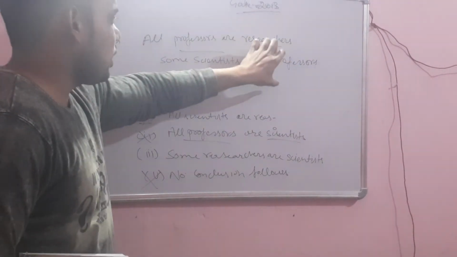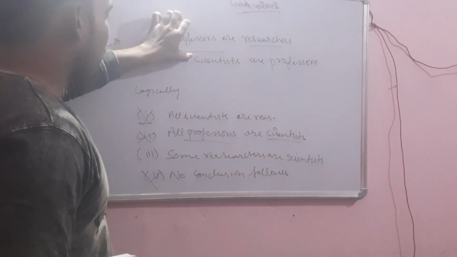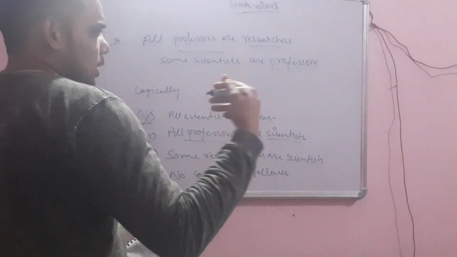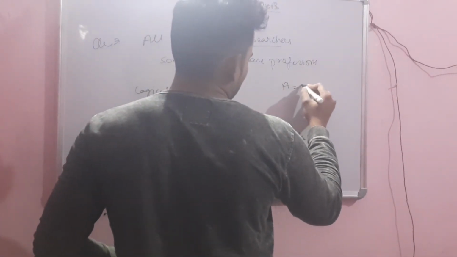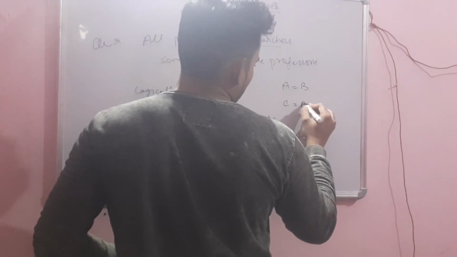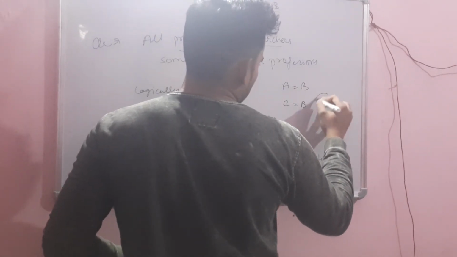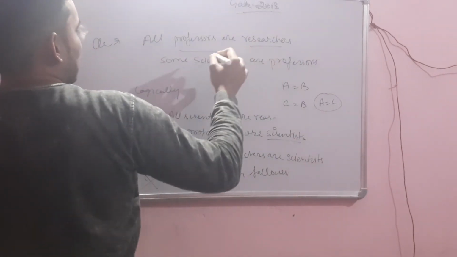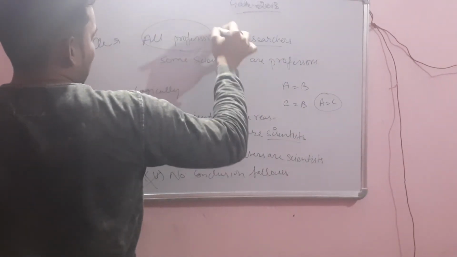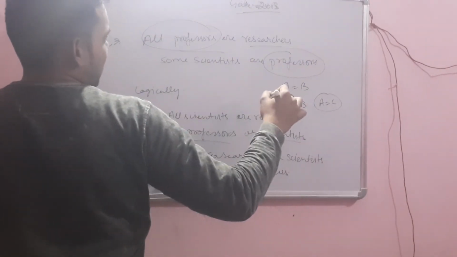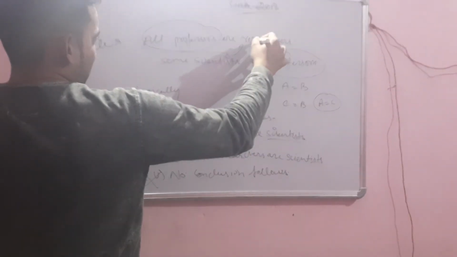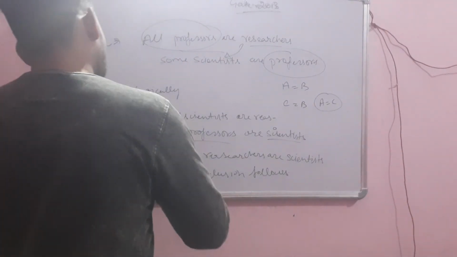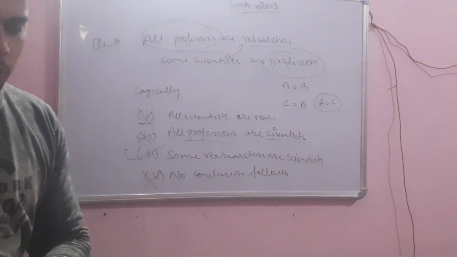So the professor is the linking unit here. We have a mathematical tool, or an assumption, that if a is equal to b and c is also equal to b, then it is highly possible that a is equal to c. Following that here, professors is the common link, so some researchers may be scientists. It is correct. That's how you can do it.